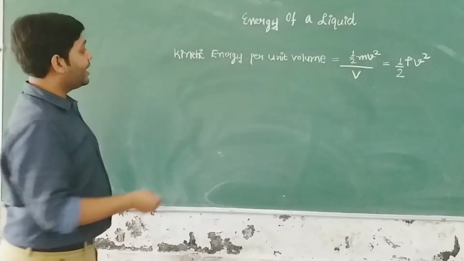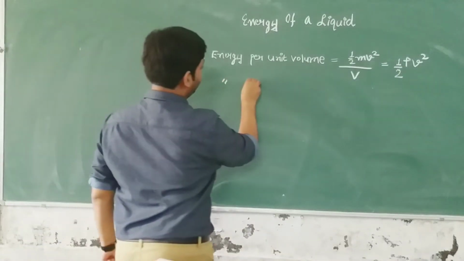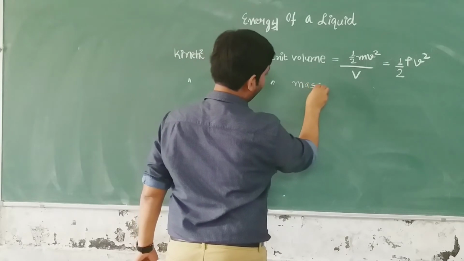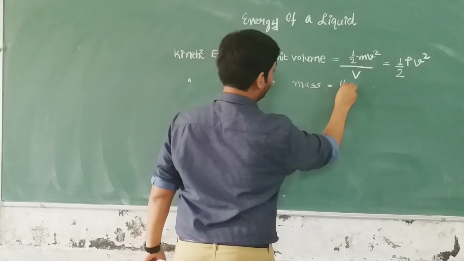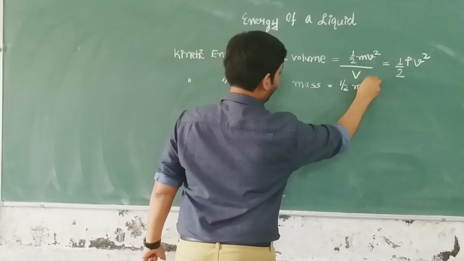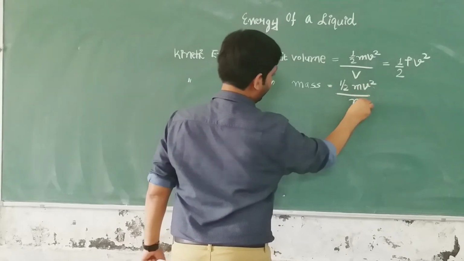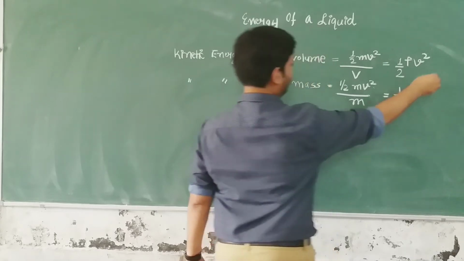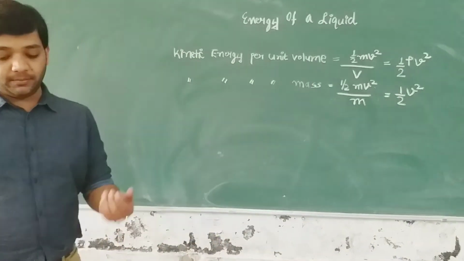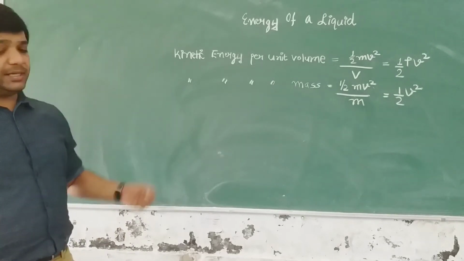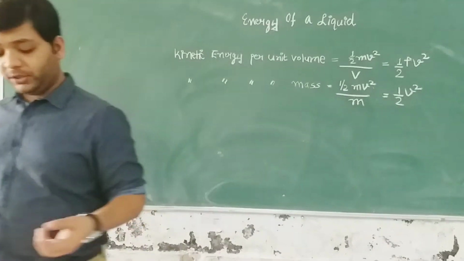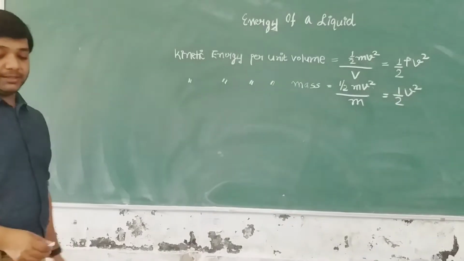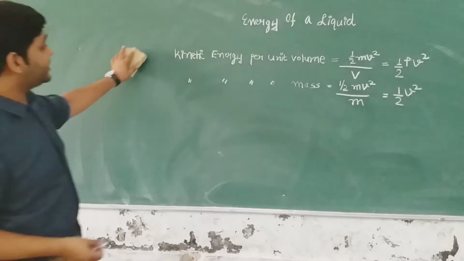Similarly, if we are asked kinetic energy per unit mass, what will it be? It will be equal to half mv square upon m, and so it will be half v square. This is kinetic energy per unit mass, right? Please write it down. And then we will watch potential energy per unit volume and potential energy per unit mass. I hope you must have noted this.